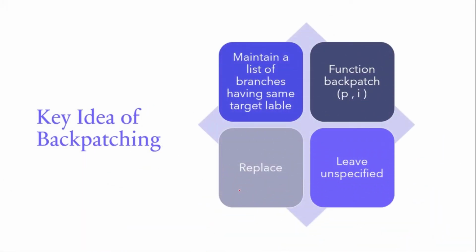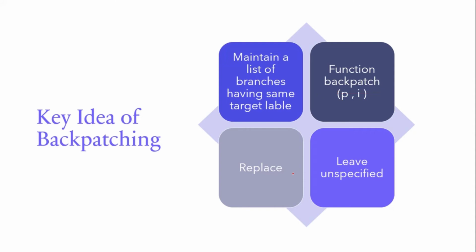So the key idea of backpatching is that it maintains a list of branches that have the same target label. The function backpatch(p, i) will maintain a list of branches that have the same target label, and it will replace them once they are defined. It leaves the unspecified thing and fills it in later when we know what it will be. Okay, so this is the key idea behind backpatching.